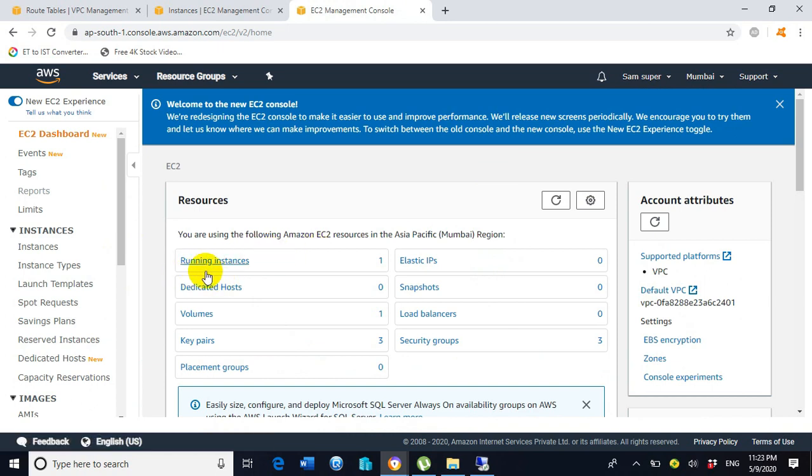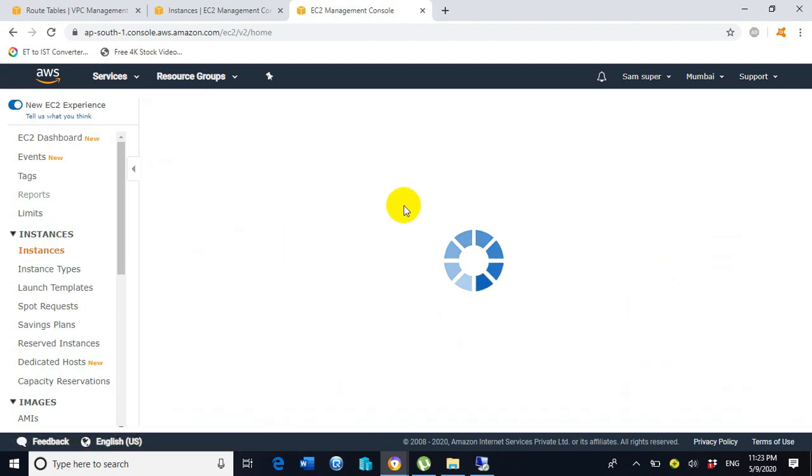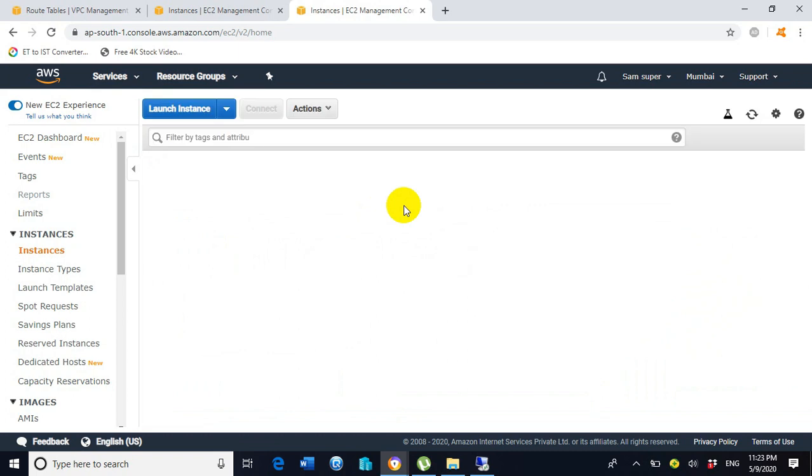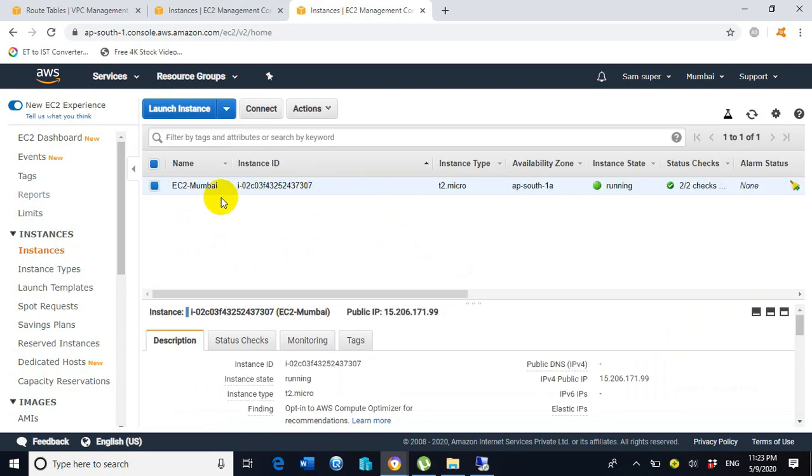Now you can see here a running instance, it is showing a status of one EC2 instance already existing inside the running instances. Now we have already selected the EC2-Mumbai EC2 instance and the status is showing running.